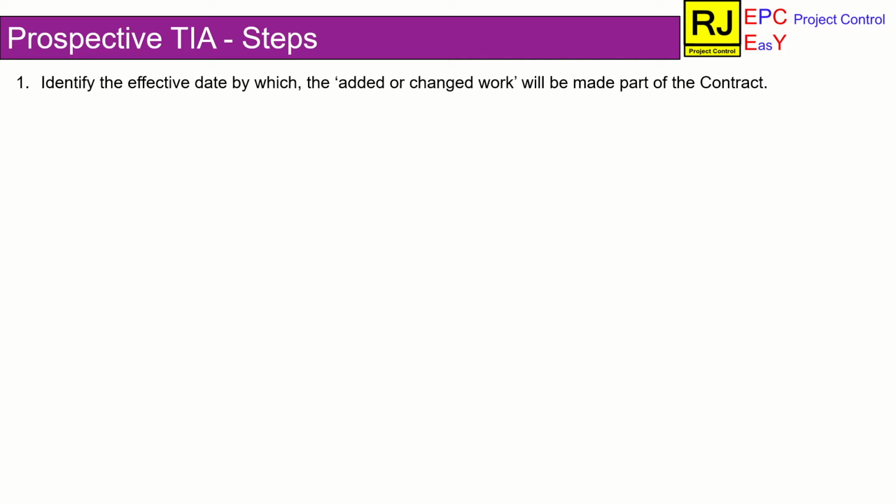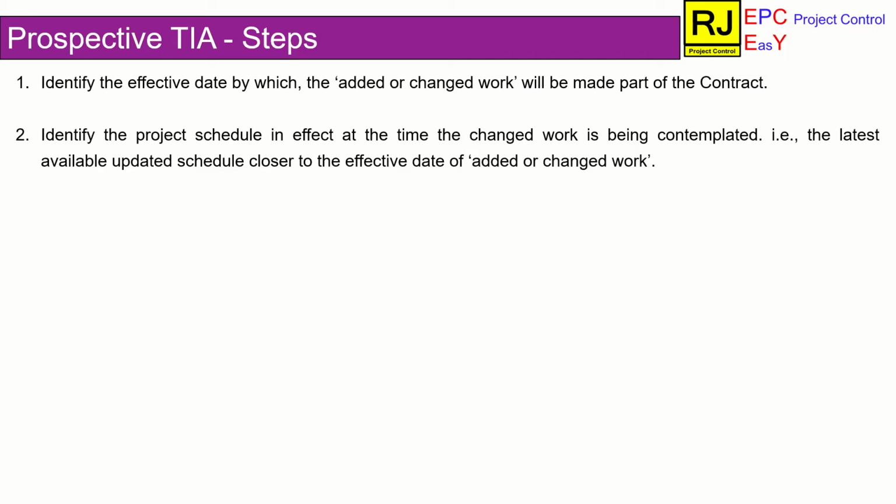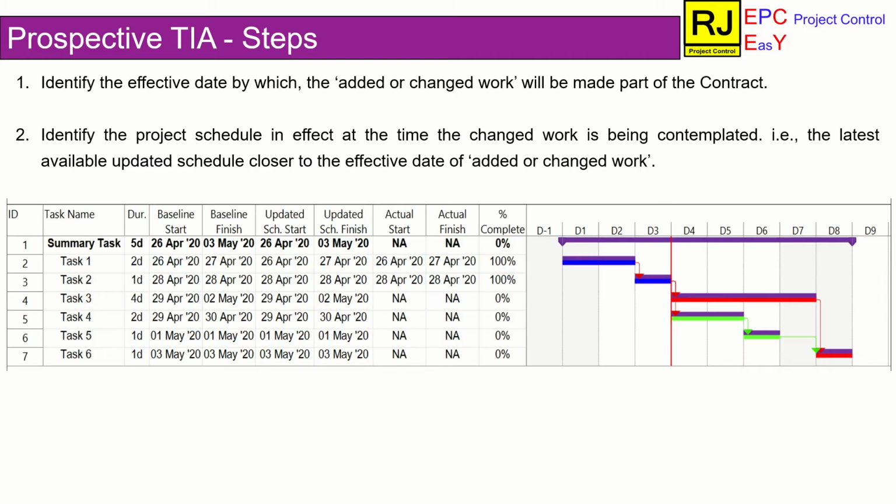The delay event could be additional work introduced by the client. In step 2, take the latest updated schedule available, which is recommended to be as latest as possible and closer to the start date of additional work. Let us consider this schedule as the latest updated schedule.